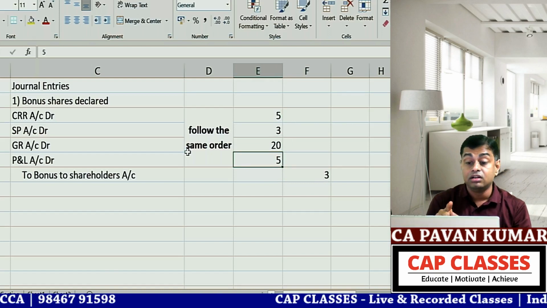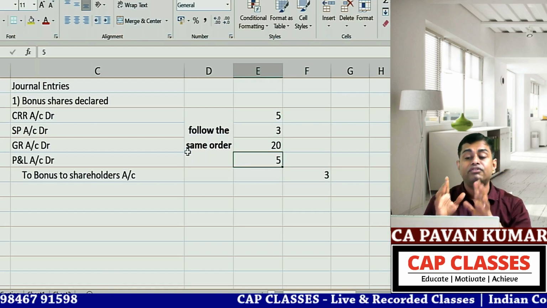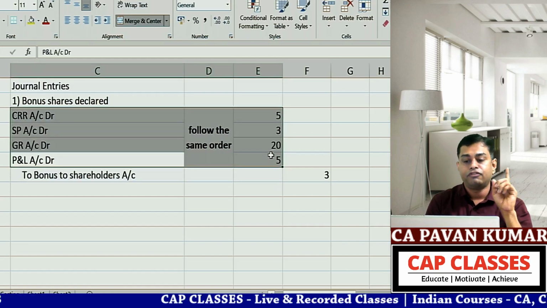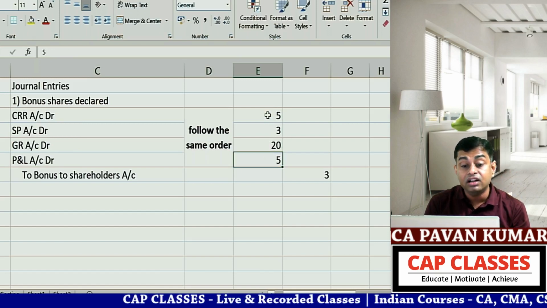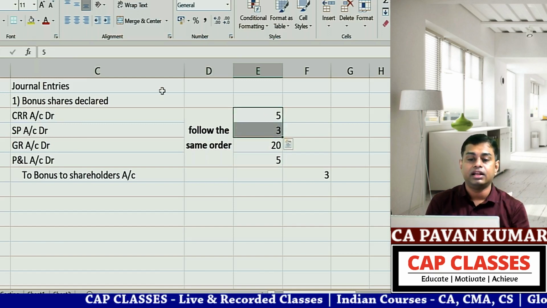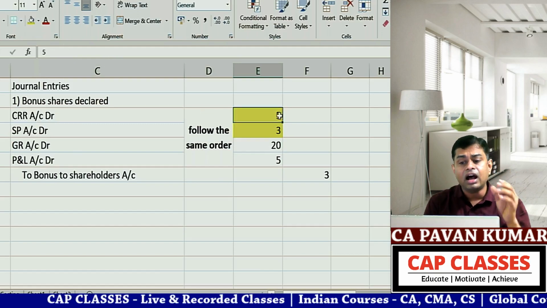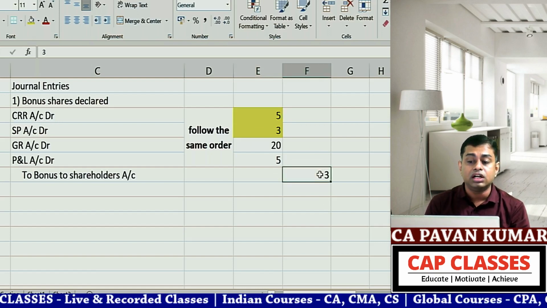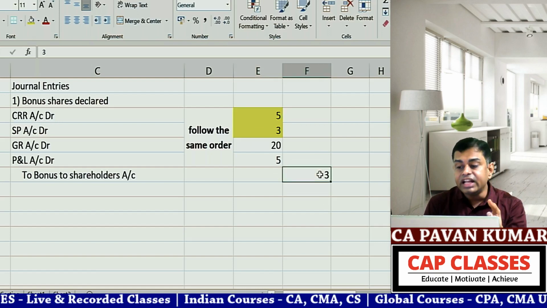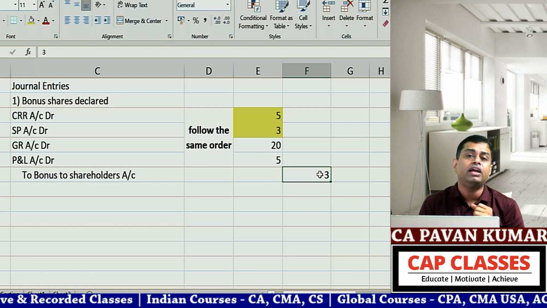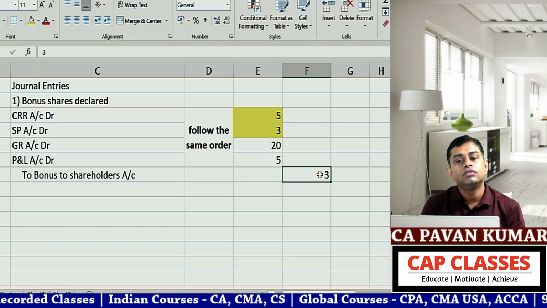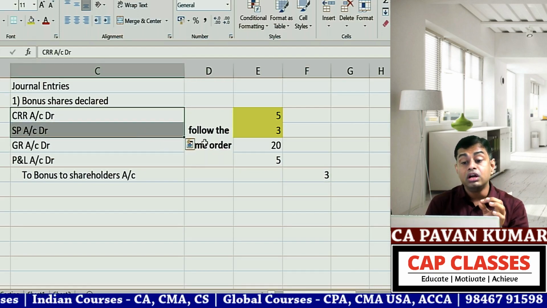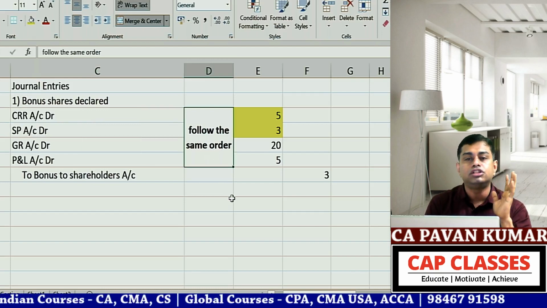Happily you can give. But if you are running the company, or if you are the finance head, or management of the company, don't even make this mistake. From P&L, don't give bonus to shareholders when these kinds of account heads are there, because this CRR cannot be utilized for any other purpose. If you are not utilizing it for bonus to shareholders, tomorrow you will not have free reserves for some other purpose, for example declaration of dividend. You cannot declare dividend out of this tomorrow, no? It is an unnecessary headache.